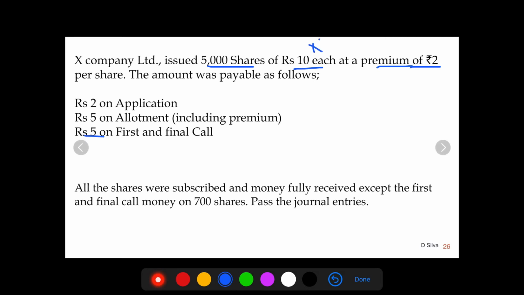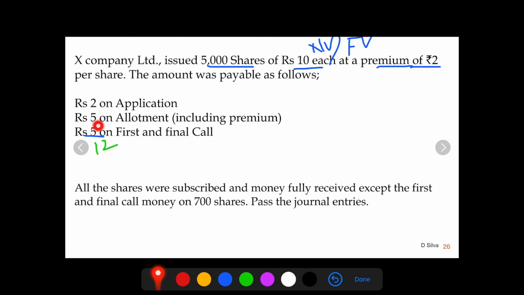The nominal value or the face value is rupees 10. Let us add the application money, allotment money and first and final call money, we will get 12 rupees. That means the shares are being issued more than its face value.